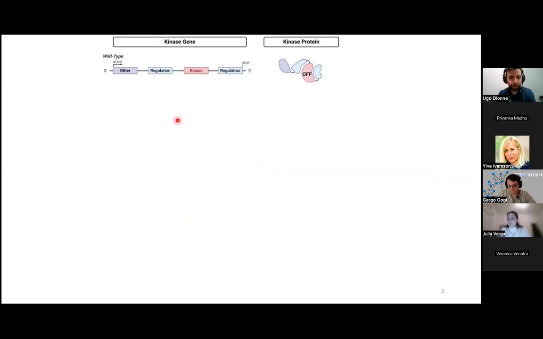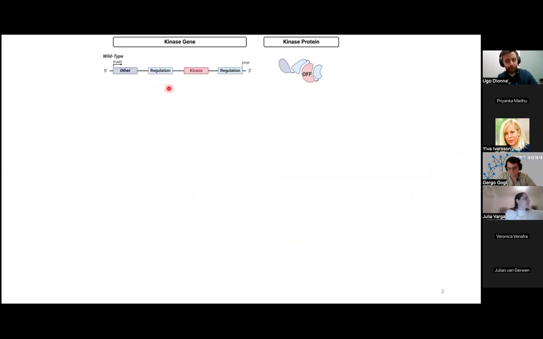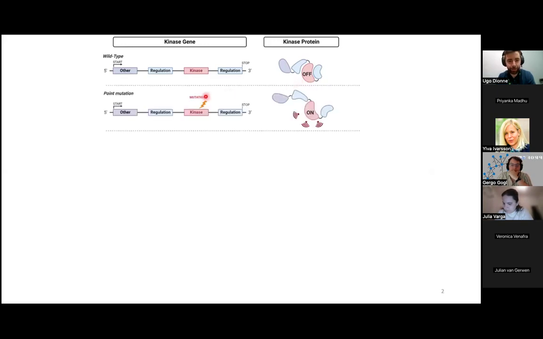Many of our kinases have in their own sequence regulatory regions that are able to modulate the activity of the kinase domain itself. This allows kinases to only be activated at the right time and place in our cells. This is frequently dysregulated in cancer via genetic aberrations. One of the most frequent ones is point mutations that can be found even in the kinase domain itself, and this can lead to an activated state of the kinase. But in the context of my project, I'm more interested in a different type of alterations.